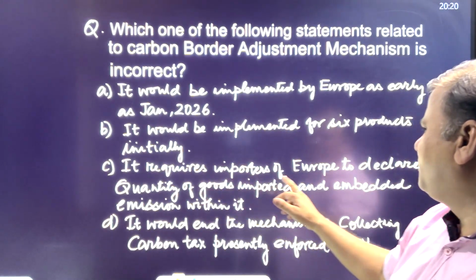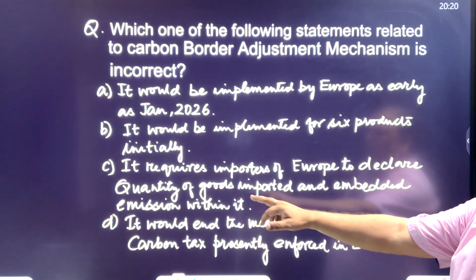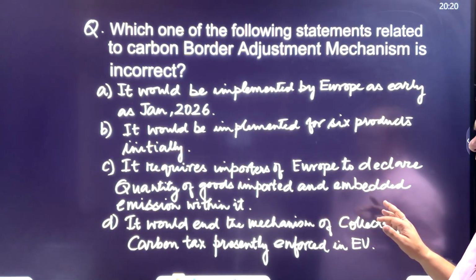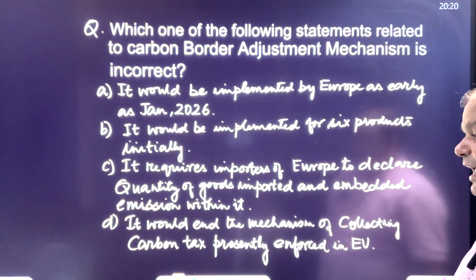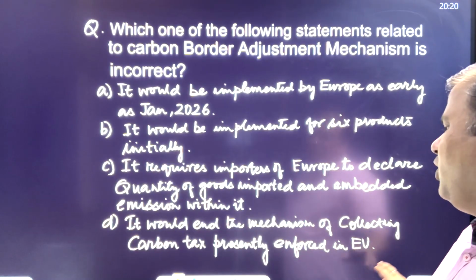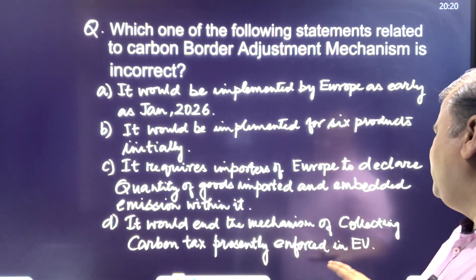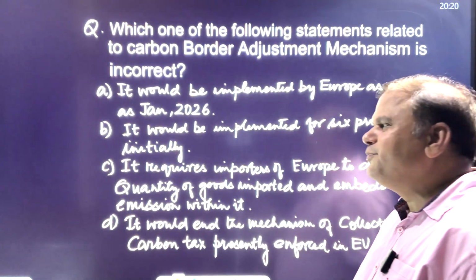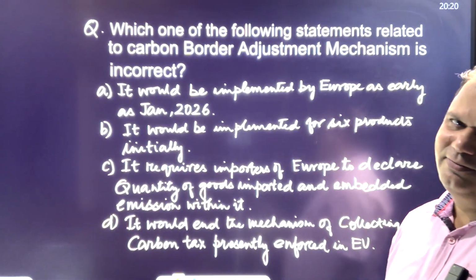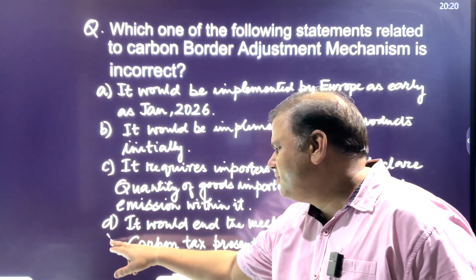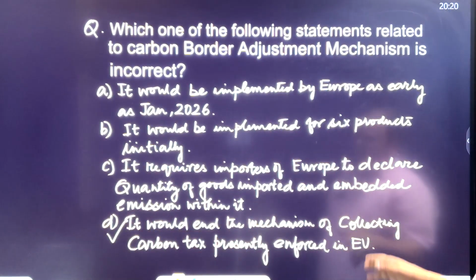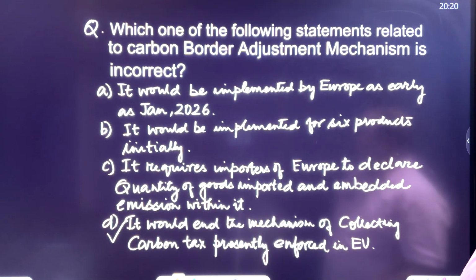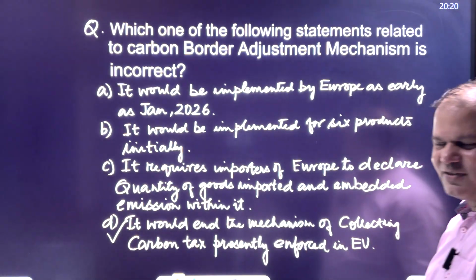It requires importers of Europe to declare the quantity of goods imported and the embedded emission within it. And it would end the mechanism of collecting carbon tax presently enforced in the EU. Which do you think is correct? D. Because it's not going to end the mechanism of carbon tax. It's a type of carbon tax only.